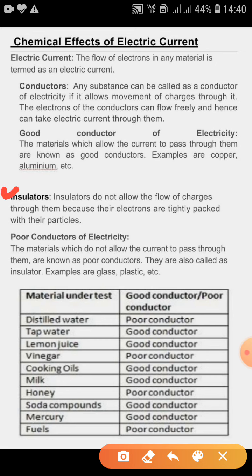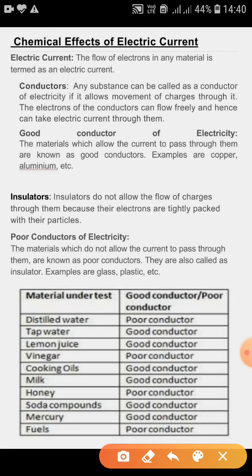Now what are insulators? The opposite of conductors. Conductors allow the electric current to pass through them, whereas insulators do not allow the electric current to pass through them, right? The electrons in the conductor can flow freely, but in insulators, electrons are tightly packed with their particles. So insulators do not allow the flow of the electric current through them, because their electrons are tightly packed with their particles.